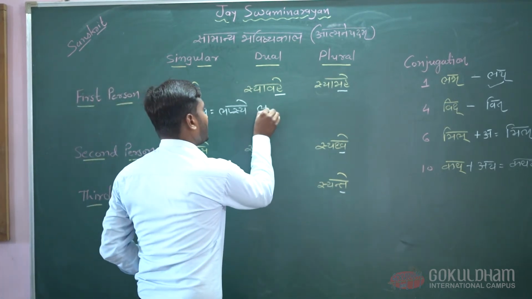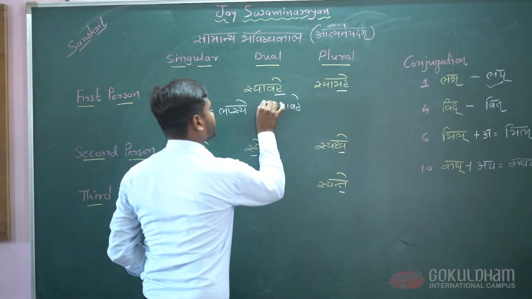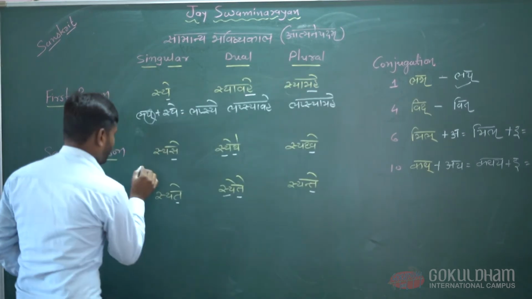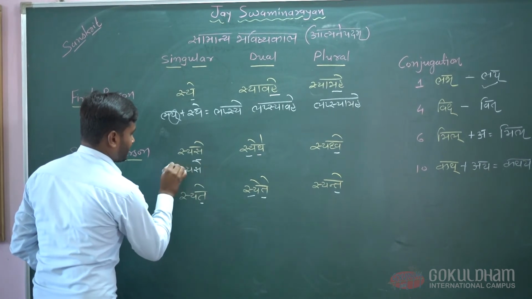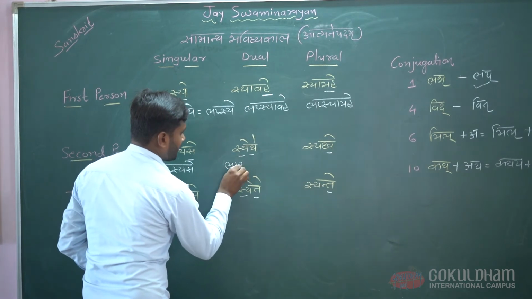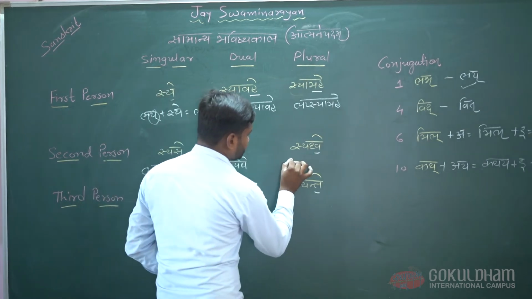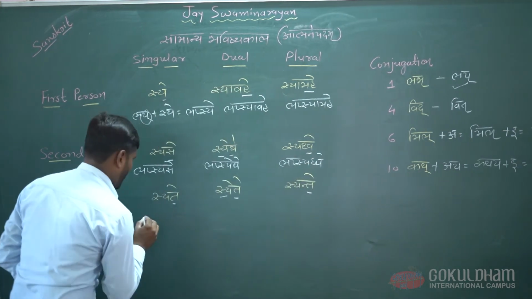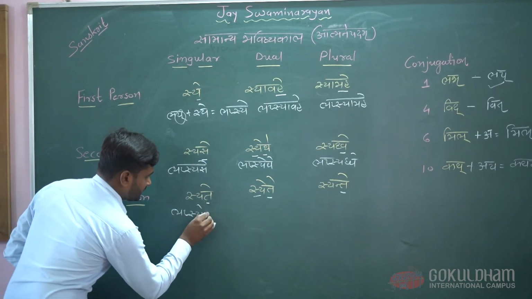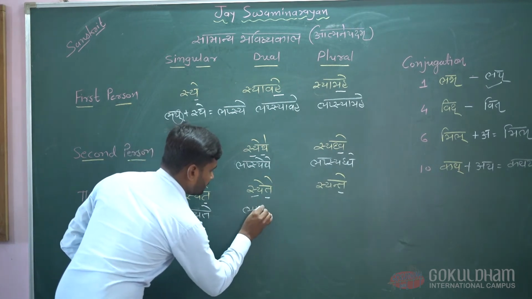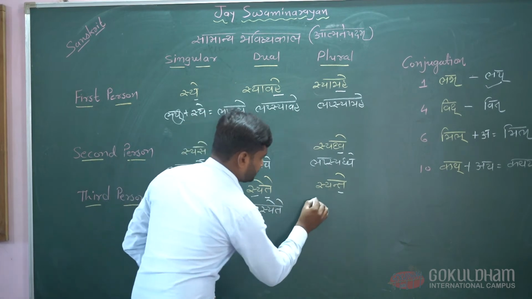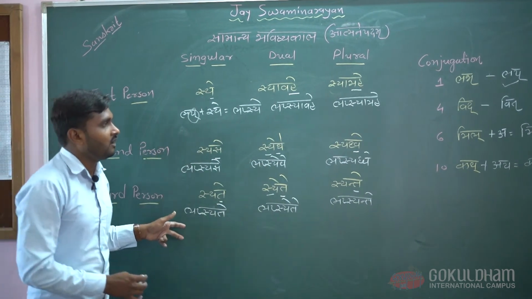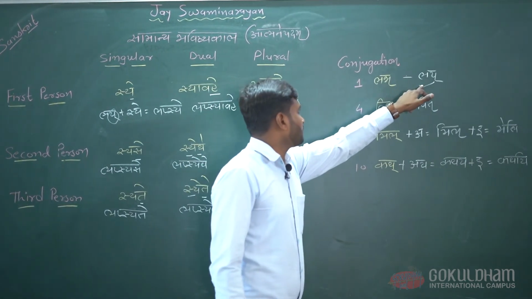And here lapsyavahe, lapsyamahe, lapsyase, lapsyethe, lapsyadve, lapsyate, lapsyete, lapsyante. So these are the forms of verb of root labh from conjugation first.